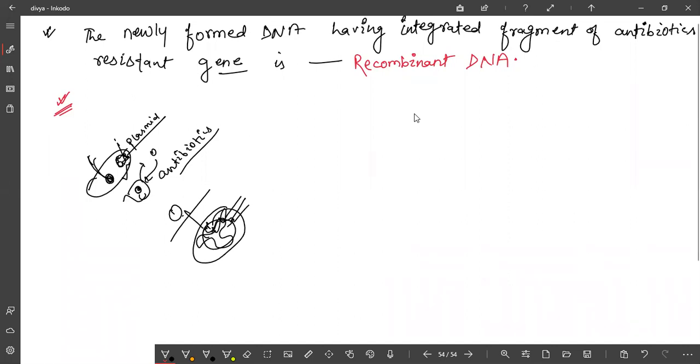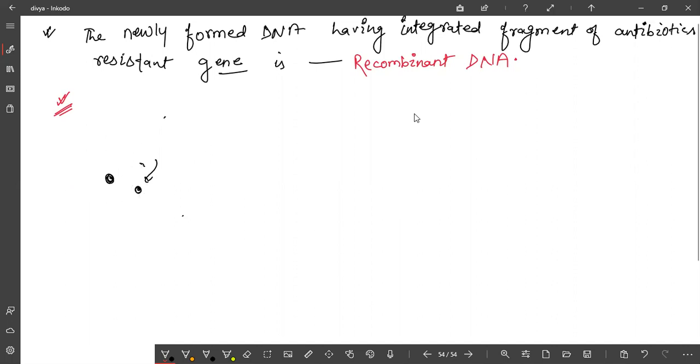So when you suffer from a disease, you go to the doctor, and the doctor prescribes a pathological test. The doctor will come to know which bacteria is living inside your body, and which antibiotics should be given to kill it, because that bacteria should not contain the antibiotic resistant gene. According to that, treatment is performed. So what will this plasmid do? It will simply provide resistance, because this plasmid will contain the antibiotic resistant gene.